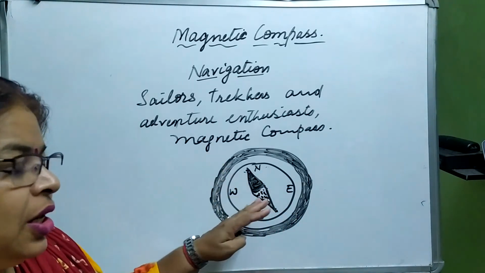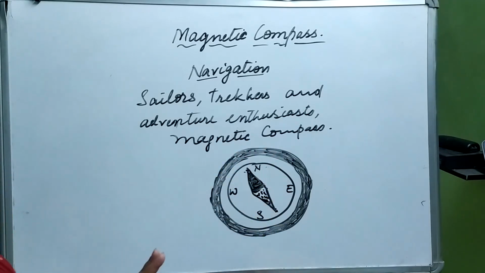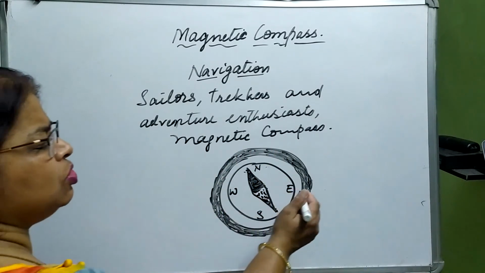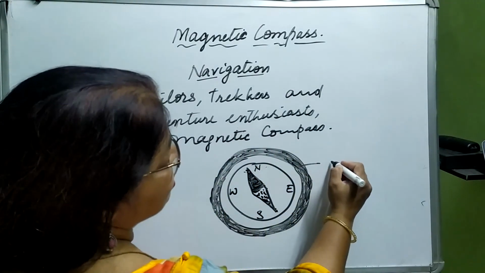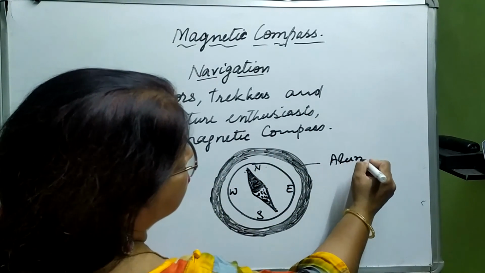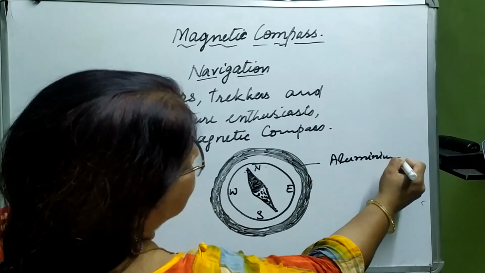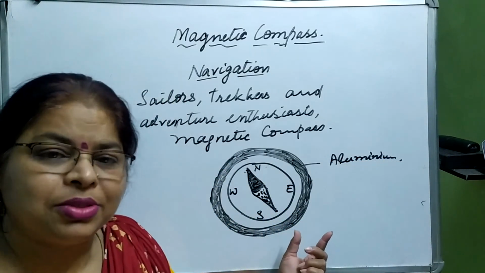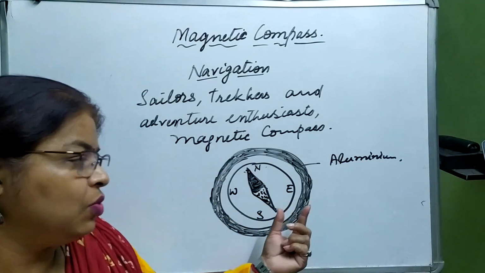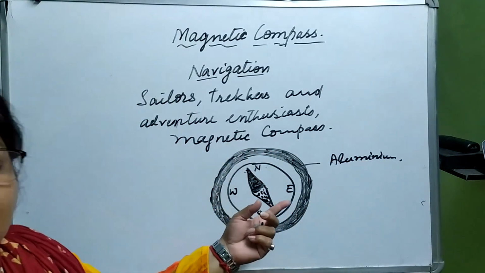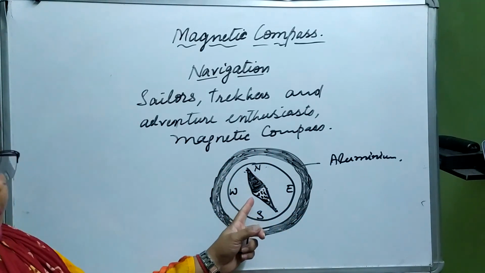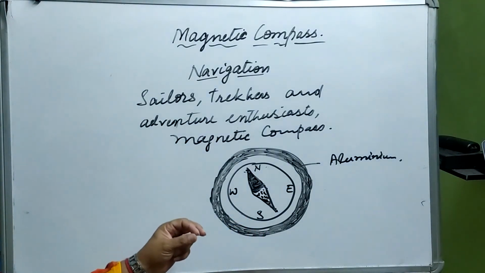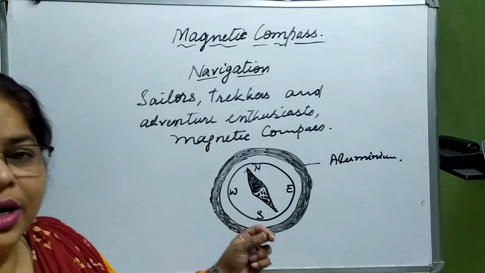So to make it airproof, it is covered with glass. The outer case is normally made of aluminium. We always take care that the outer case is not made of a magnetic material. Otherwise, if it were cobalt, nickel or iron, then this magnetic compass would not show any kind of magnetic behavior.